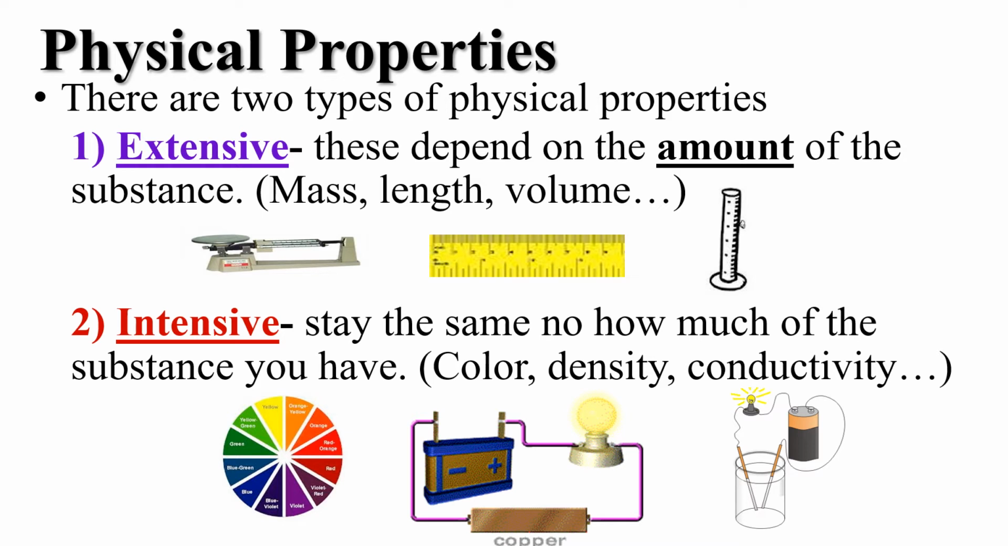If, for example, I take a piece of notebook paper, it's 8.5 by 11 inches. If I tear that piece of notebook paper in half, I now have 2 pieces of paper that are 8.5 by 5.5 inches. Okay, in that case, length depends on the amount of substance. So those are extensive properties.